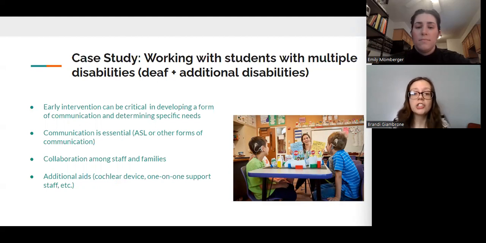Language and communication are essential for all students. Mazuka et al. found how essential visual communication is for students who are deaf and hard of hearing and have additional disabilities. Students using ASL to communicate performed much higher academically with the addition of visual communication. So sign language is a form of communication that can be learned to help students with multiple disabilities.